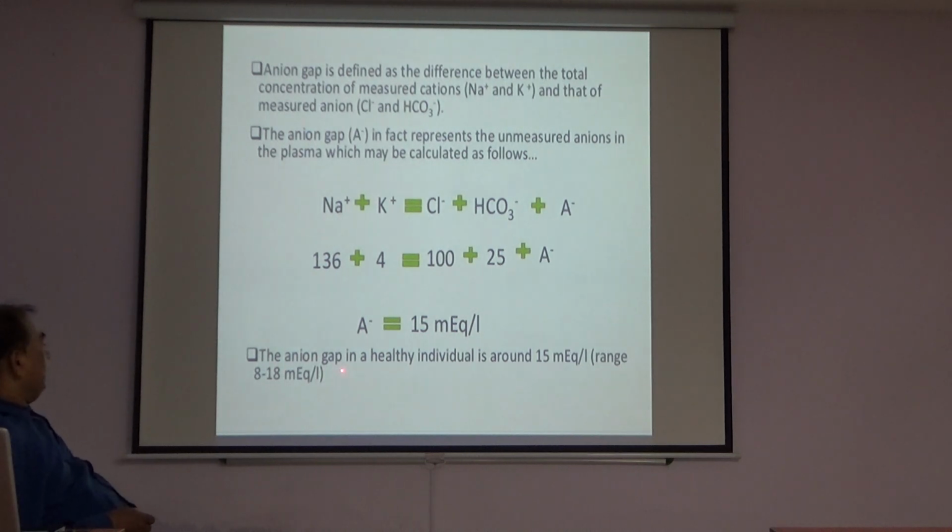The anion gap in a healthy individual is around 15 milliequivalent per liter. The range of anion gap is 8 to 18 milliequivalent per liter, and the normal value of anion gap is 15 milliequivalent per liter.